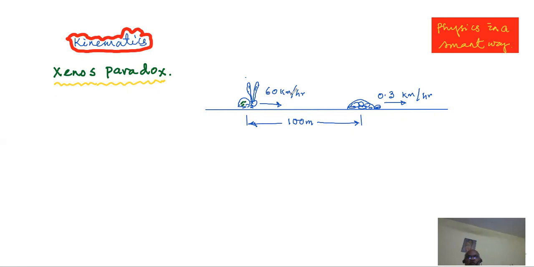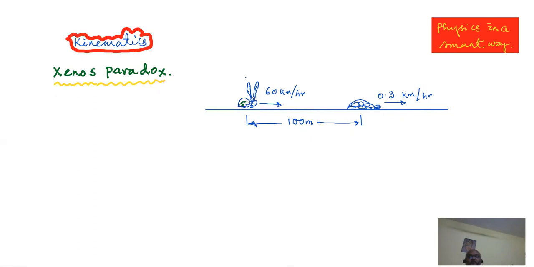They continue to move. I'll be trying to prove that whatever slow the tortoise may be and whatever fast motion the rabbit may have, theoretically the rabbit cannot overcome the tortoise.